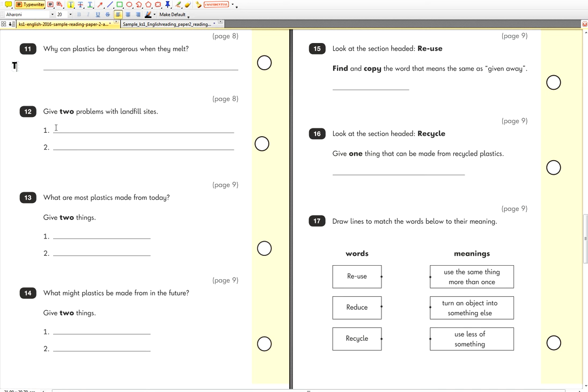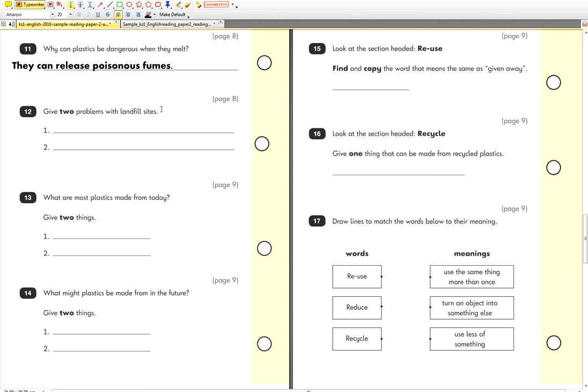They can release poisonous fumes. What do we say, Suleiman? Yeah, I'm coming now. Poisonous fumes, which are... okay. Are you happy with that sentence?